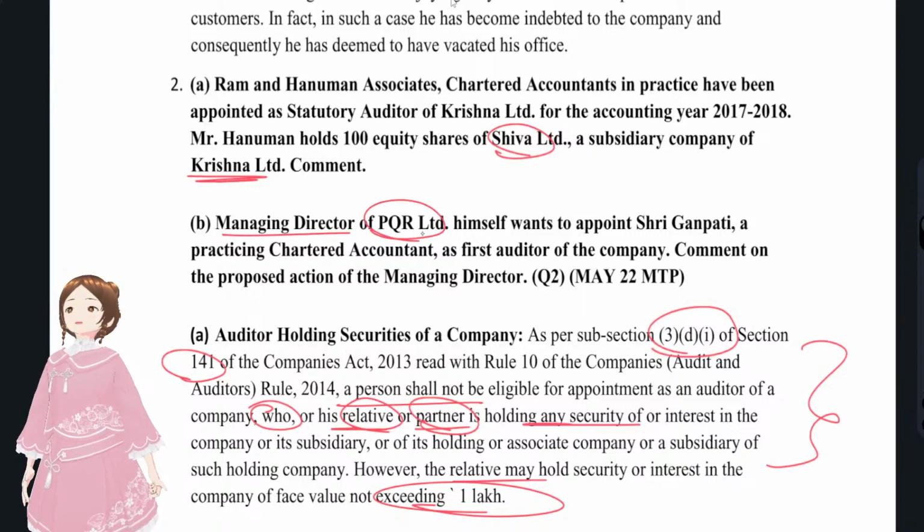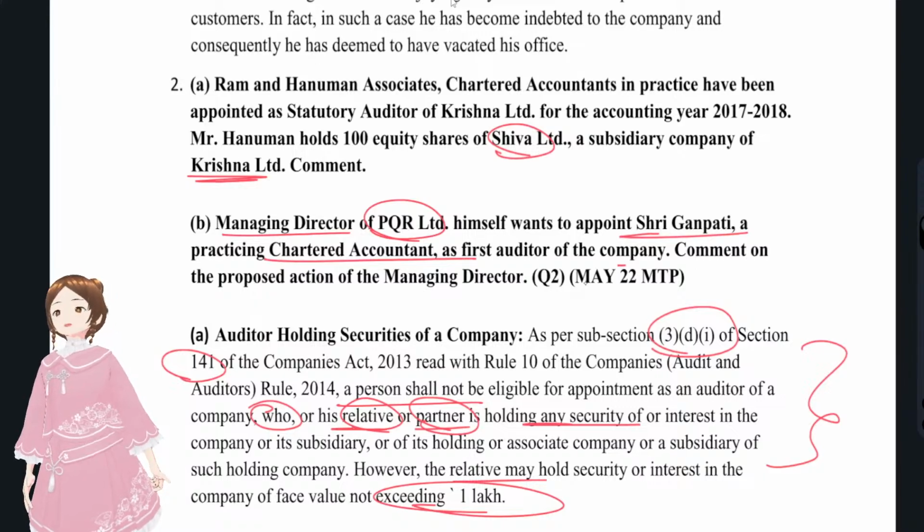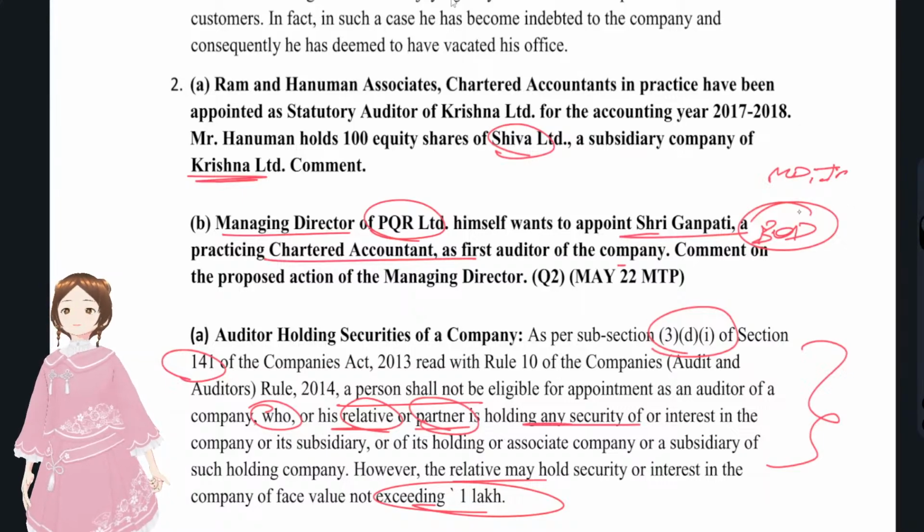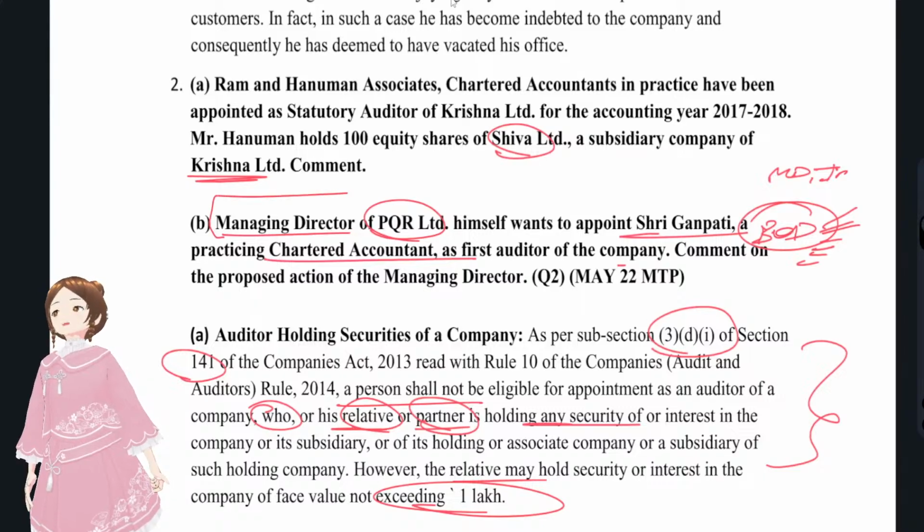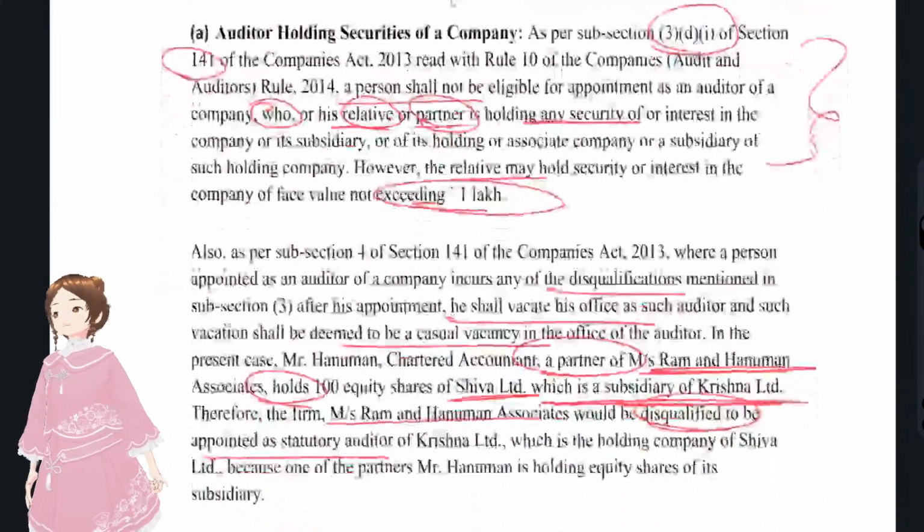Okay, and now we'll see the next question, that is similar to this. MD of some company, P Limited, himself appoints Sri Ganapati, a practicing chartered accountant, as first auditor of the company. Okay, who has to appoint the first auditor of the company? Board of directors has to appoint. Board of directors contains whom? Managing director, independent director, whole-time director, all of them. But the board of directors contains a lot more directors, but here who appointed? Managing director had appointed the auditor. Could he appoint that? So no, only the board of directors has to appoint.